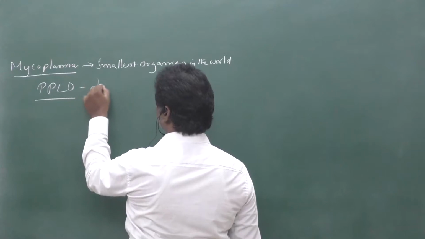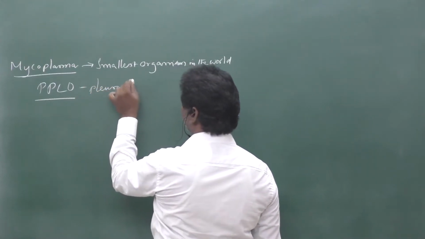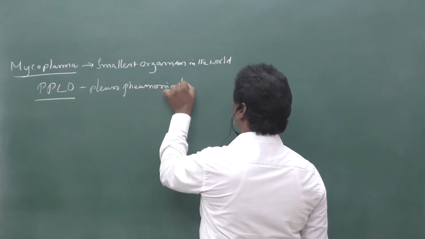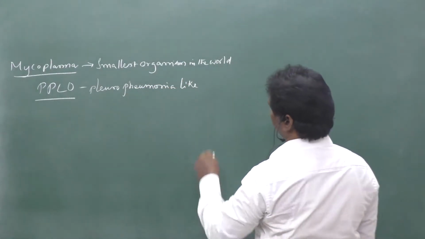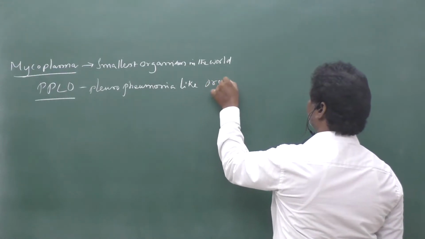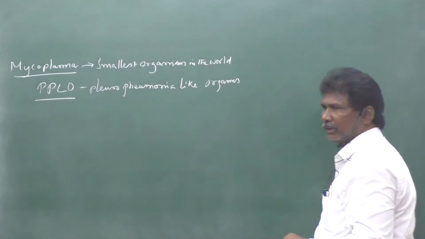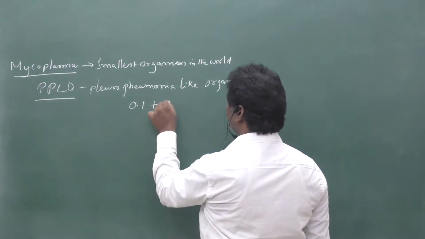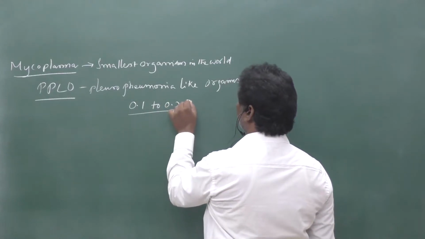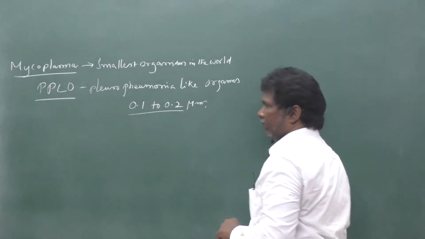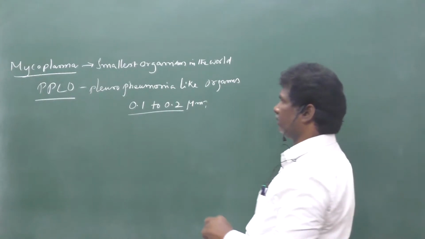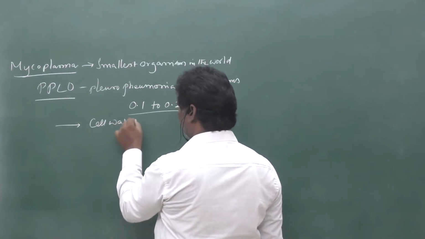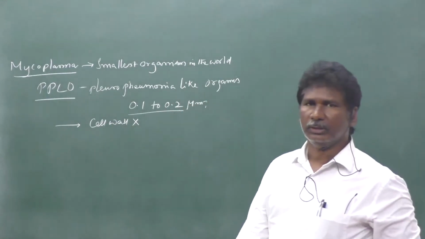PPLO means pleuropneumonia-like organisms. Their size ranges from 0.1 to 0.2 microns. In mycoplasma, the cell wall is completely absent.